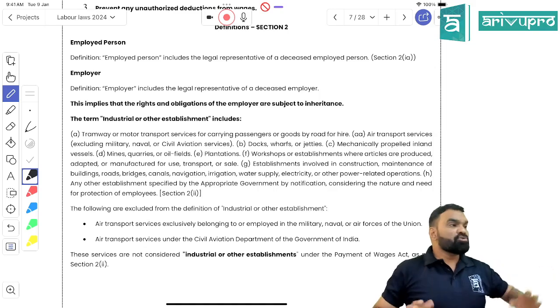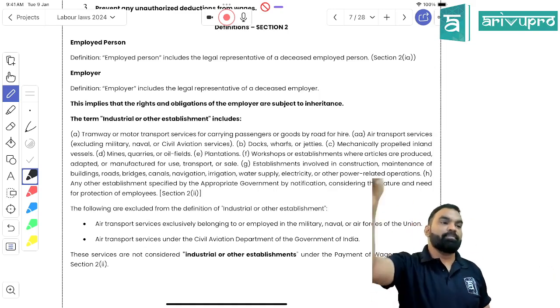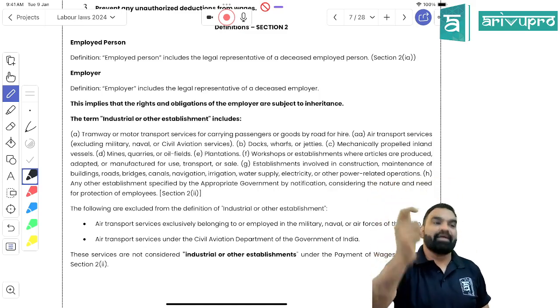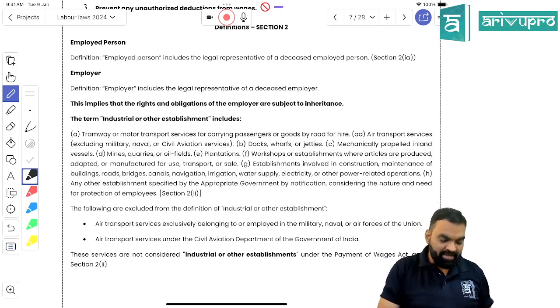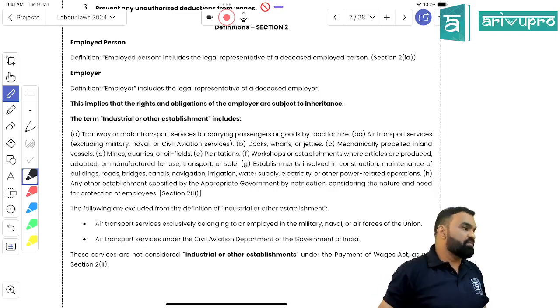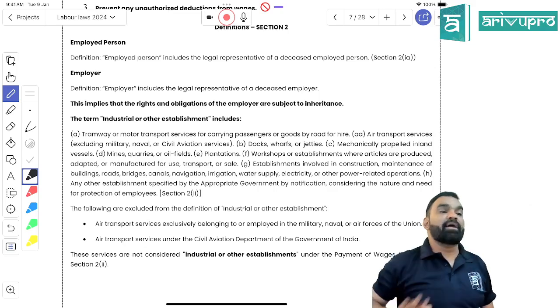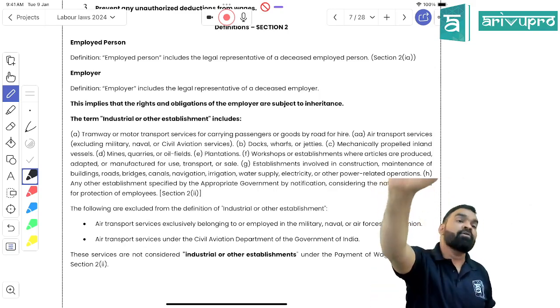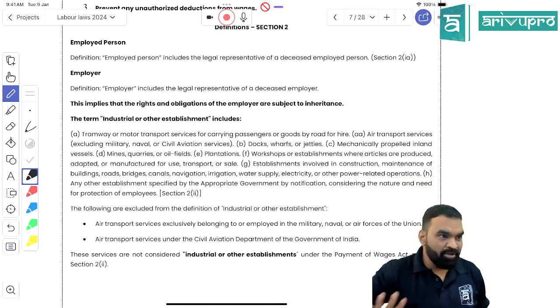Right, students? So can I say that now you can divide what? The transportation includes waterways, shipping business, vessel, right? Now, excluding two organizations, they are saying that if you are into a transportation business for military, naval and air forces, or you are into a transportation business because of the civil aviation department of the government of India, they are having their own payment terms and conditions. You need not comply with the requirement of this enactment. Done, students? Is it simple or a complicated thing? Got my point?